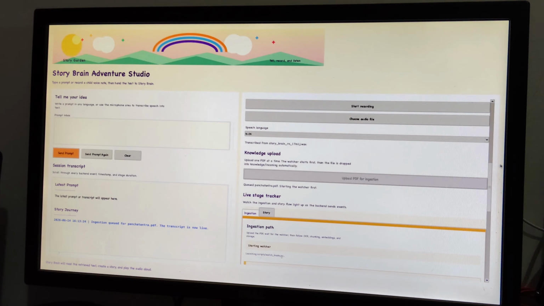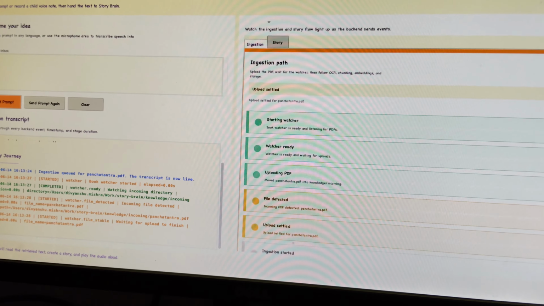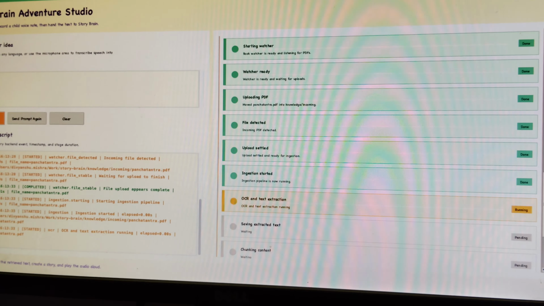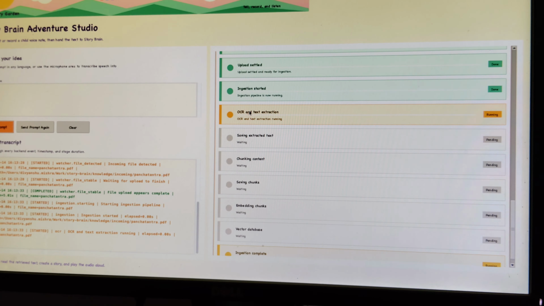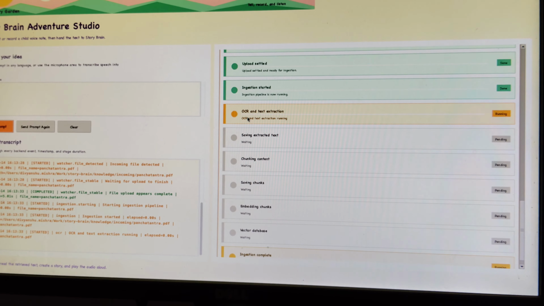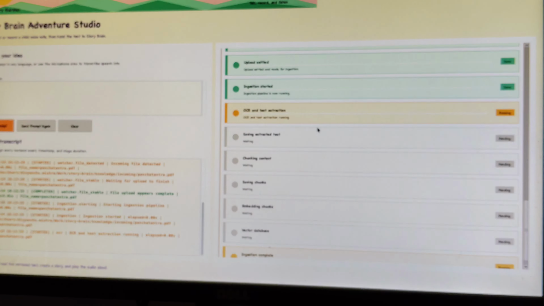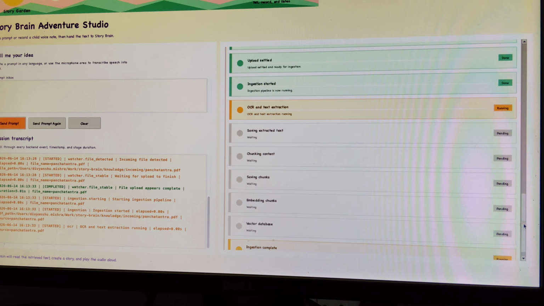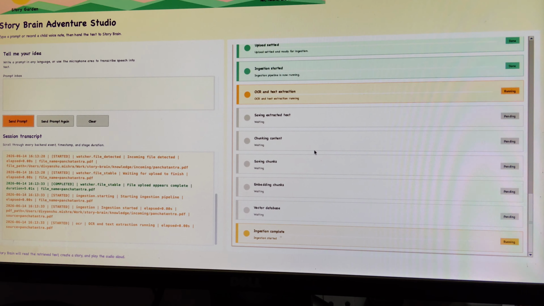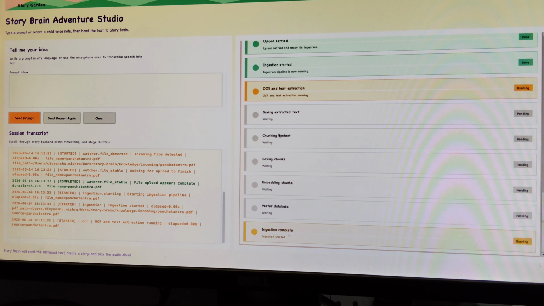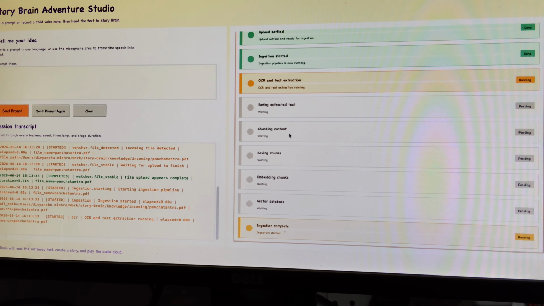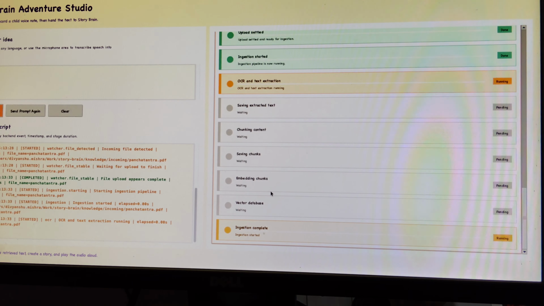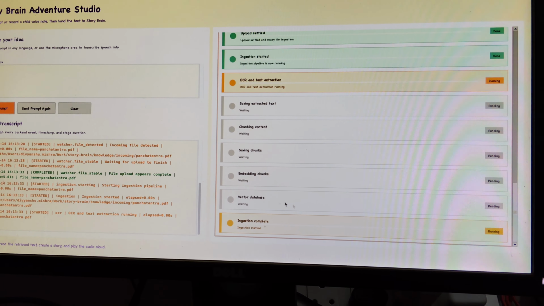So when I started the upload, it has started the ingestion pipeline. The file is detected, the upload has started, and once the upload is completed, it starts to extract the text from the PDF. I am using an OCR technique to first capture the pages and after that extract the text. Once this stage is completed, it will do the chunking of the text. Obviously, because there is a context limit for AI LLMs, we will make chunks of this content, and after that, for all those chunks, I will create the embeddings and then save them into the vector database.